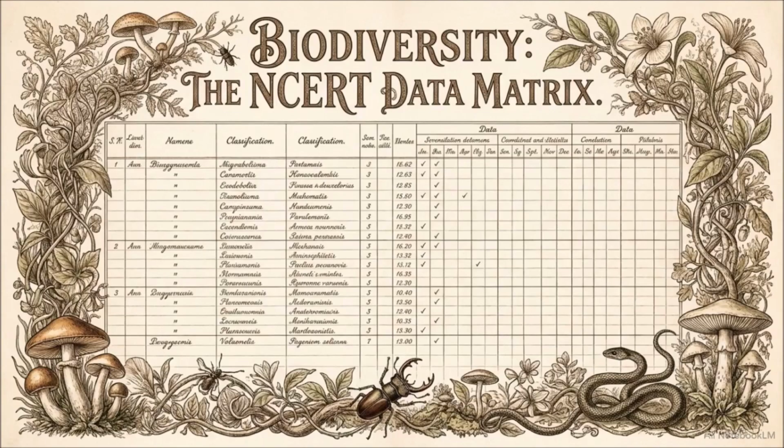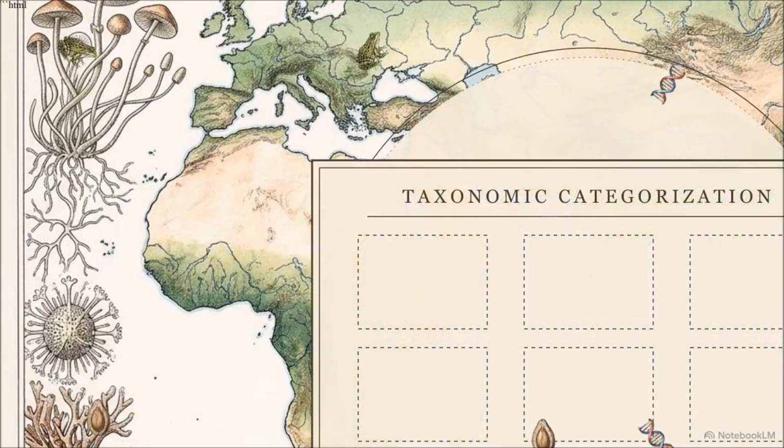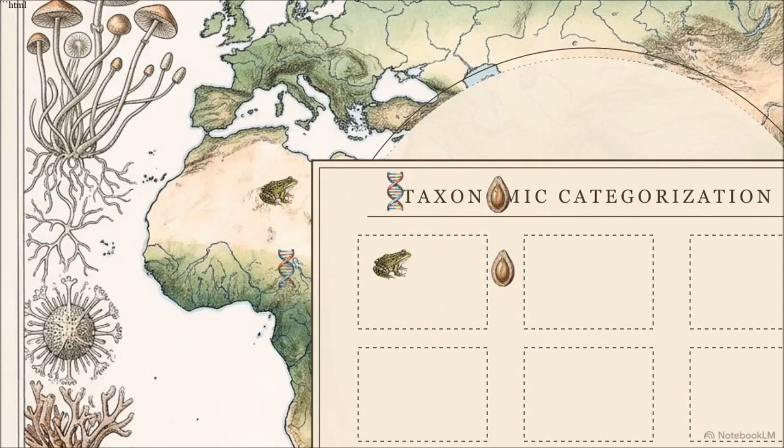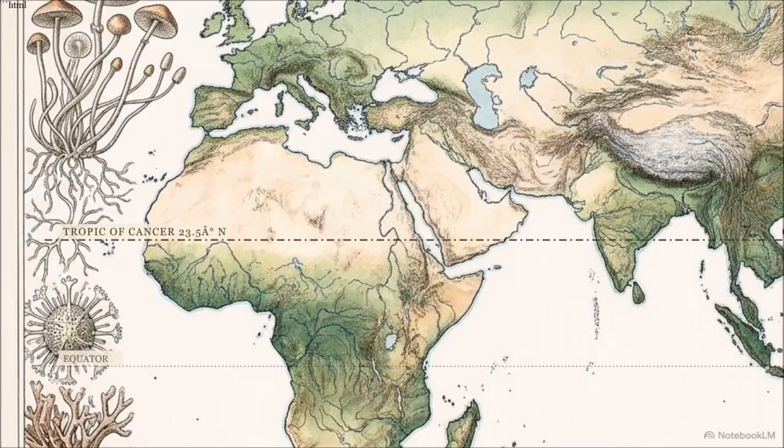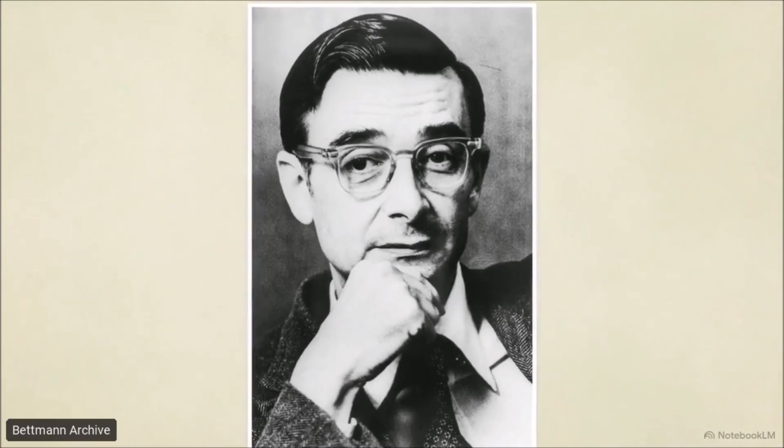To master the ecology sections of competitive exams, we must move past broad concepts and focus on exact data. Our objective here is extracting, categorizing, and mapping the precise numerical and geographic data that defines global biodiversity. We start with the term itself.